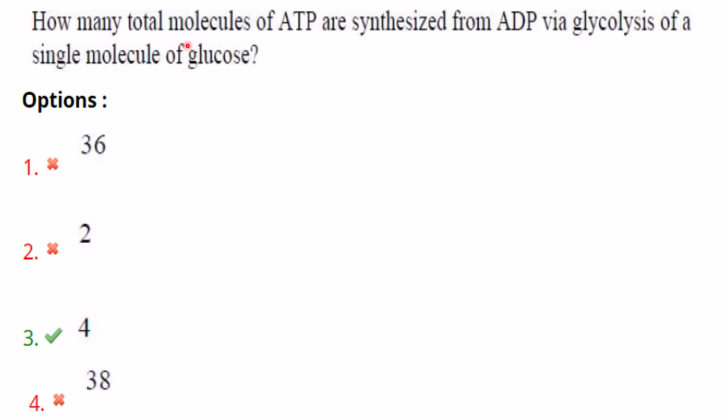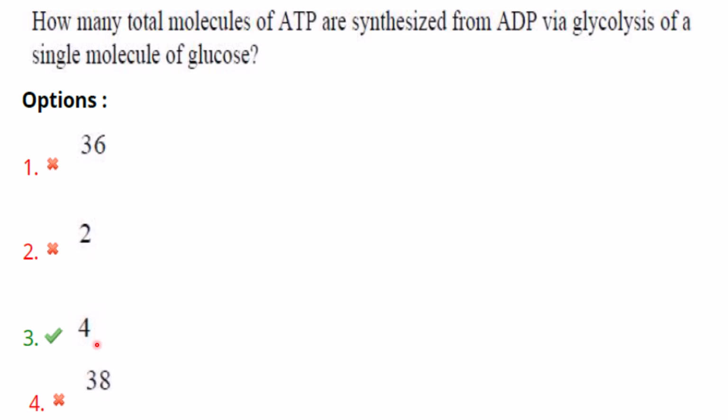How many total molecules of ATP are synthesized from ADP via glycolysis of a single molecule of glucose? There are two phases. In one phase there is utilization of ATP and in the other phase there is synthesis of ATP. So there will be a net gain of 2 ATP in glycolysis. But that is not the answer.